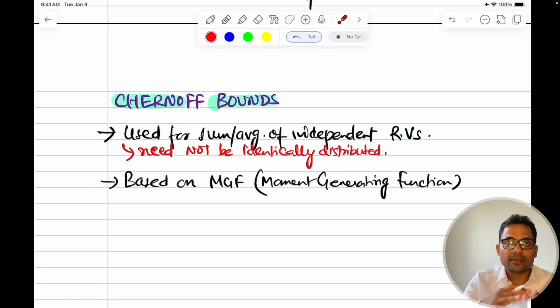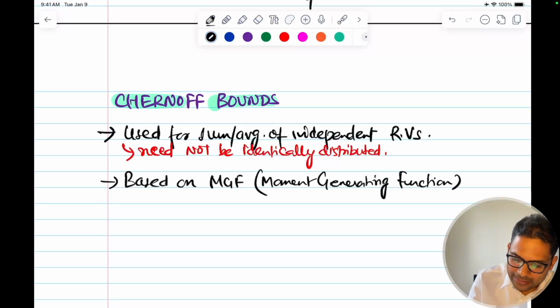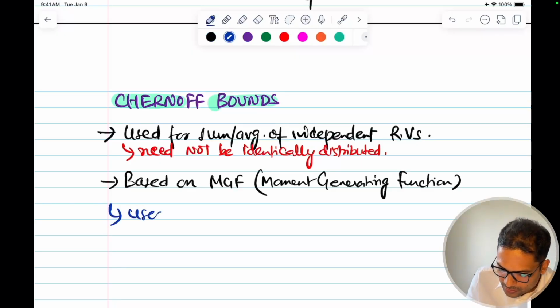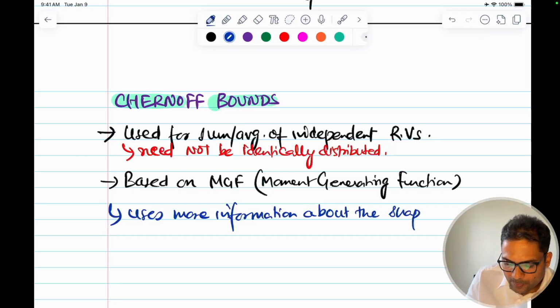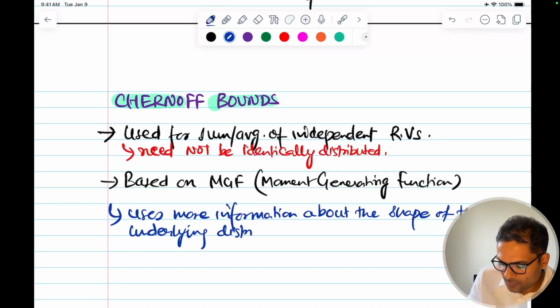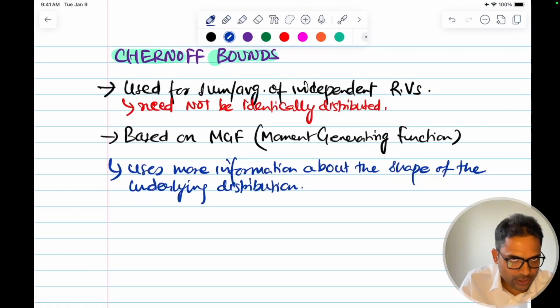So this gives information about the shape of the underlying distribution, whatever distribution it is. And the more information you use, the better approximation you can make of the upper bound of the data.